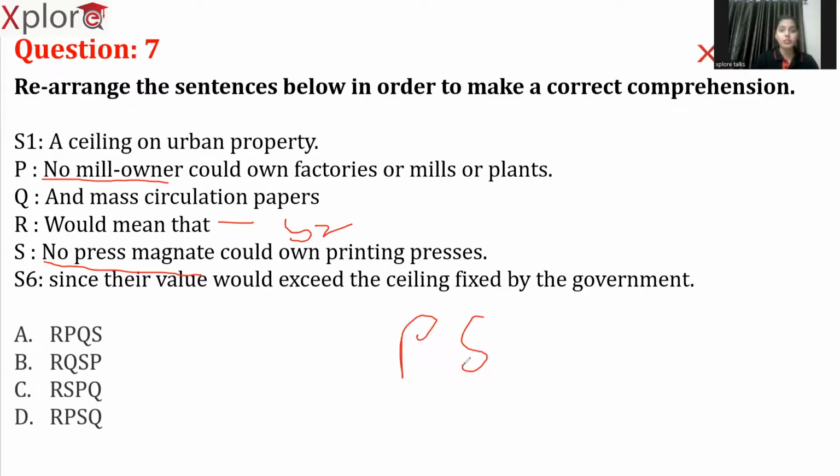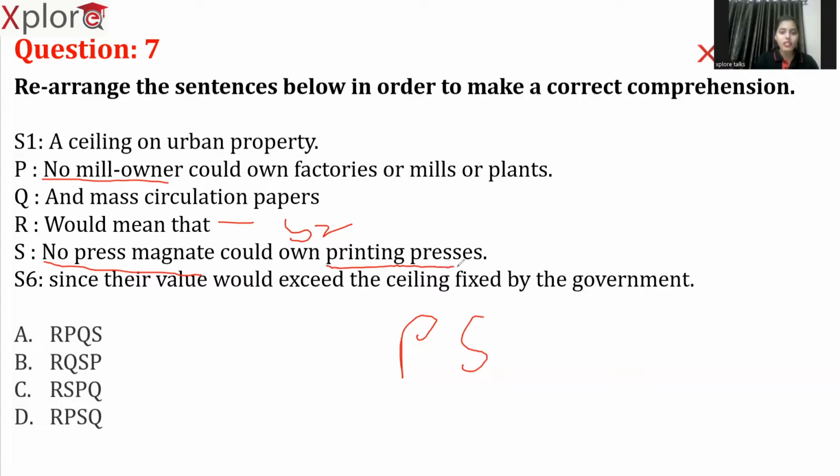Now we will see which comes first, whether it is P or S. Based on what? Based on identifying the next sentence. And mass circulation papers. As I told you before, there is Q, right? We cannot use Q after P. So obviously we have to place this Q only after S. Now here you can see no press magnate could own printing presses.